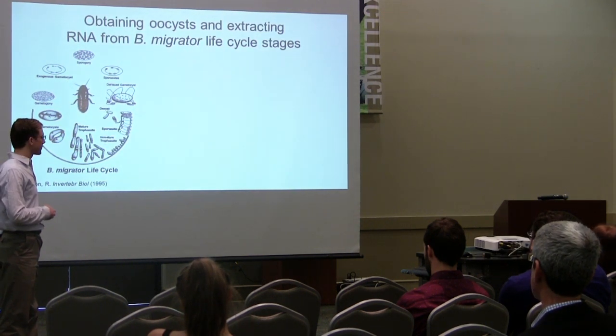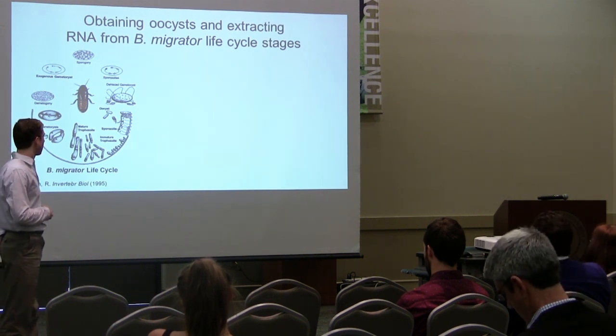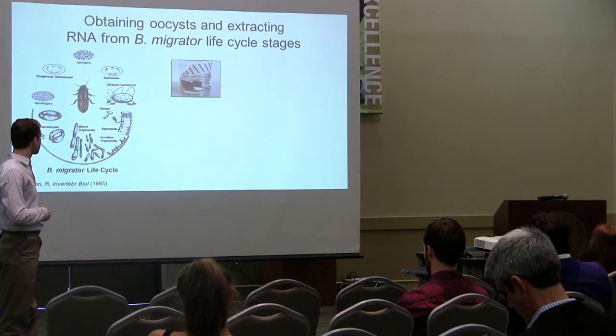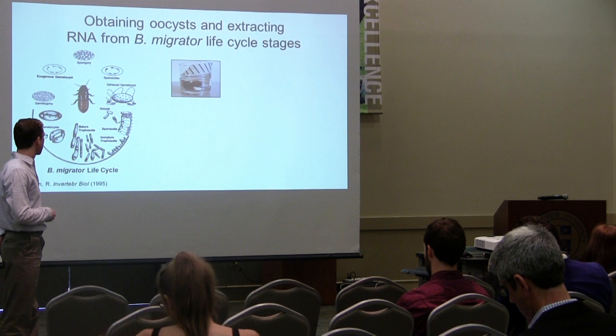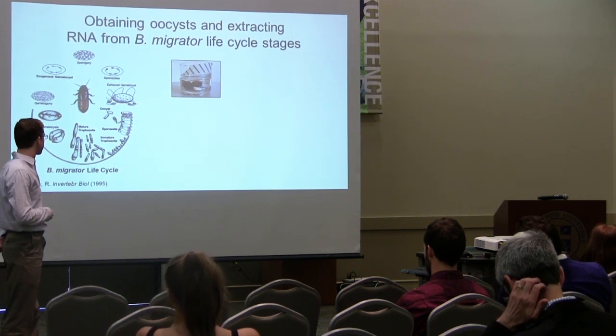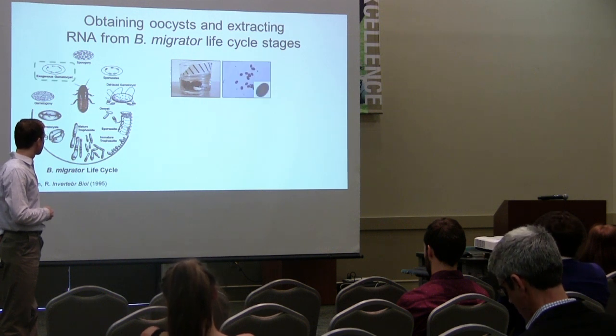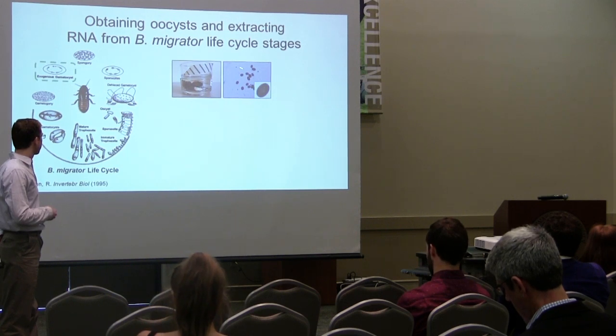Now, in order to conduct this research and extract the RNA, we first plated our Madagascar hissing cockroaches in these Carolina dishes. This is the protocol that Matt was discussing. We then let them sit overnight for 24 to 48 hours, and then we sorted their frass and collected the gametocysts seen here.